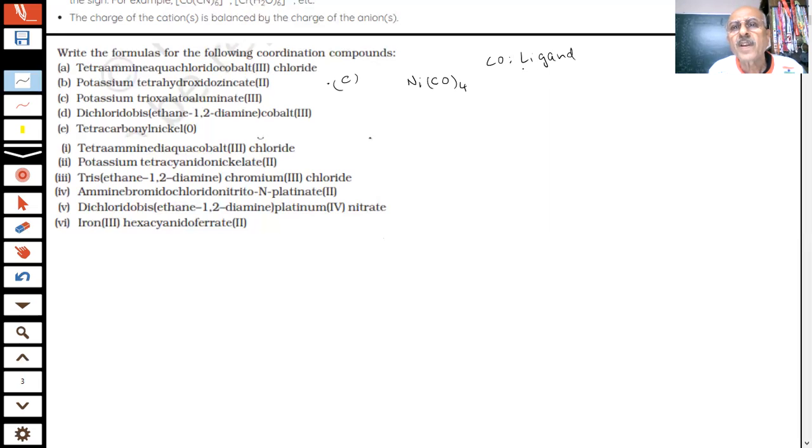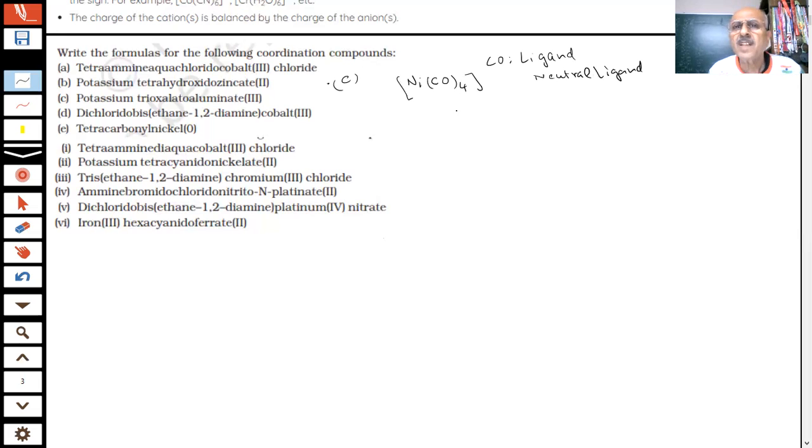Now CO, does it have any charge? No, sir. No charge. So this is a neutral ligand, students. Charge is 0. Therefore this is the formula of the compound. There is no charge on this, and nickel is in zero oxidation state. That is why it is written nickel 0, students.